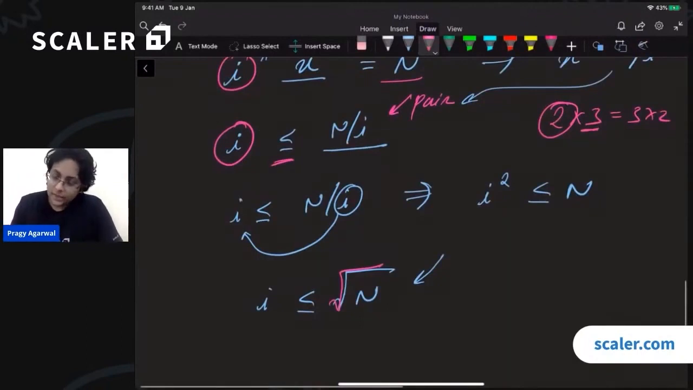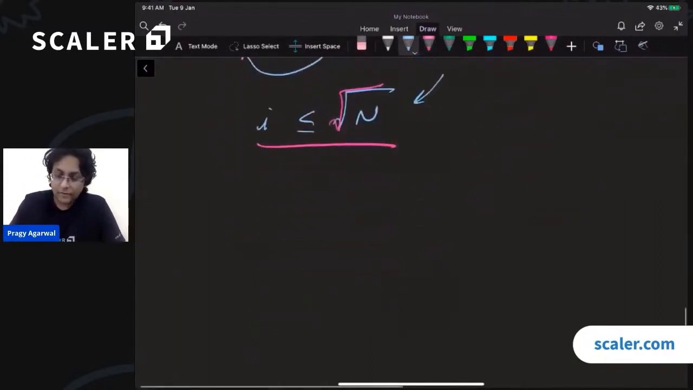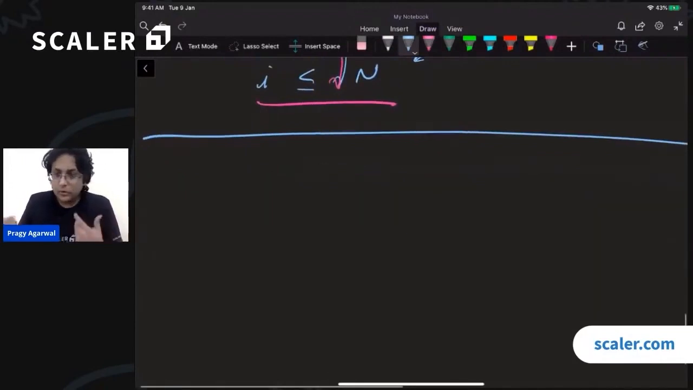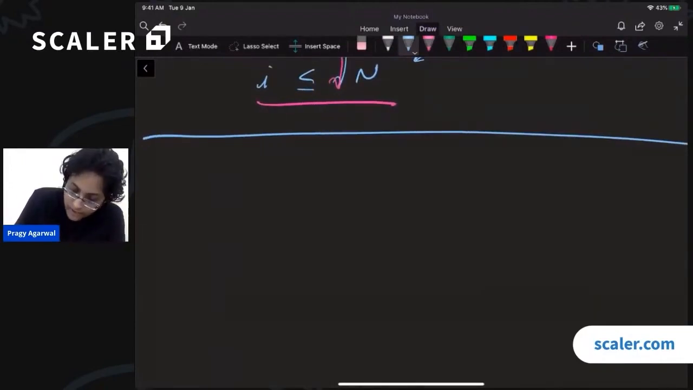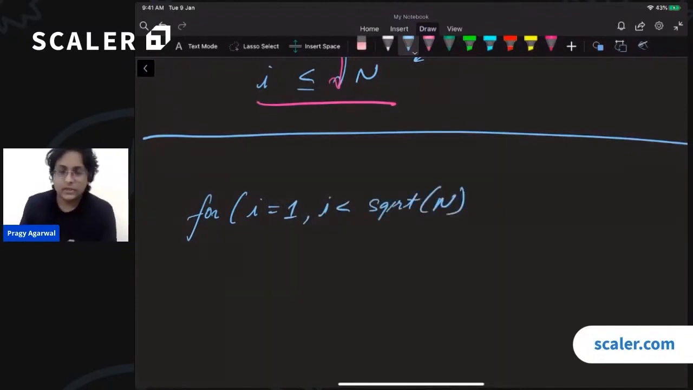So we put this in the equation. We say I is less than or equal to n by I, which means that I square is less than or equal to n, which means that I is less than or equal to square root of n. So what did we get from here? So now we can improve our program. We can now say that we have a for loop for I equals to 1, I less than or equal to square root of n, and I plus plus.